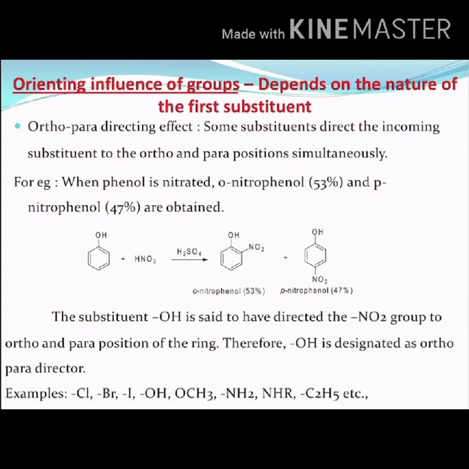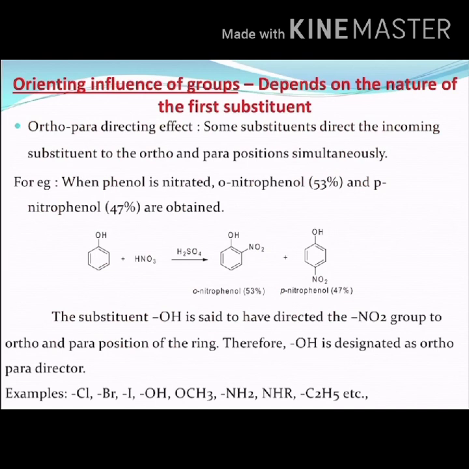Now, let us understand what is meant by the orienting influence of groups. A substituent already present on the benzene ring may direct the incoming substituent to ortho, meta or para positions depending on the nature of the first substituent.